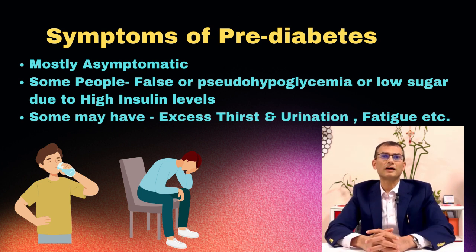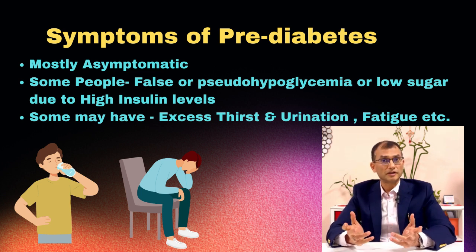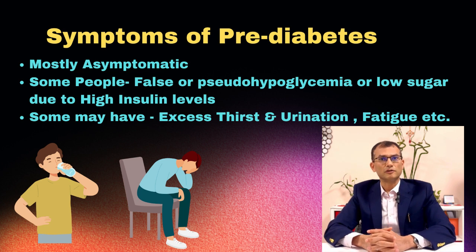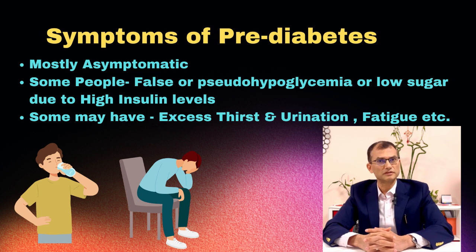So, what are the symptoms of prediabetes? Unfortunately, most of the people are asymptomatic. But occasionally, some people may face symptoms of low sugar or hypoglycemia, though the sugar levels may still be normal. This is due to the presence of insulin resistance, which is the key driver in the development of prediabetes. These people have high levels of insulin, which can bring down the sugar levels, and people may feel the symptoms of low sugar, but it is not necessary that they will have low sugars when they check it. Then some people may feel the symptoms of increased thirst, increased urination, and fatigue.